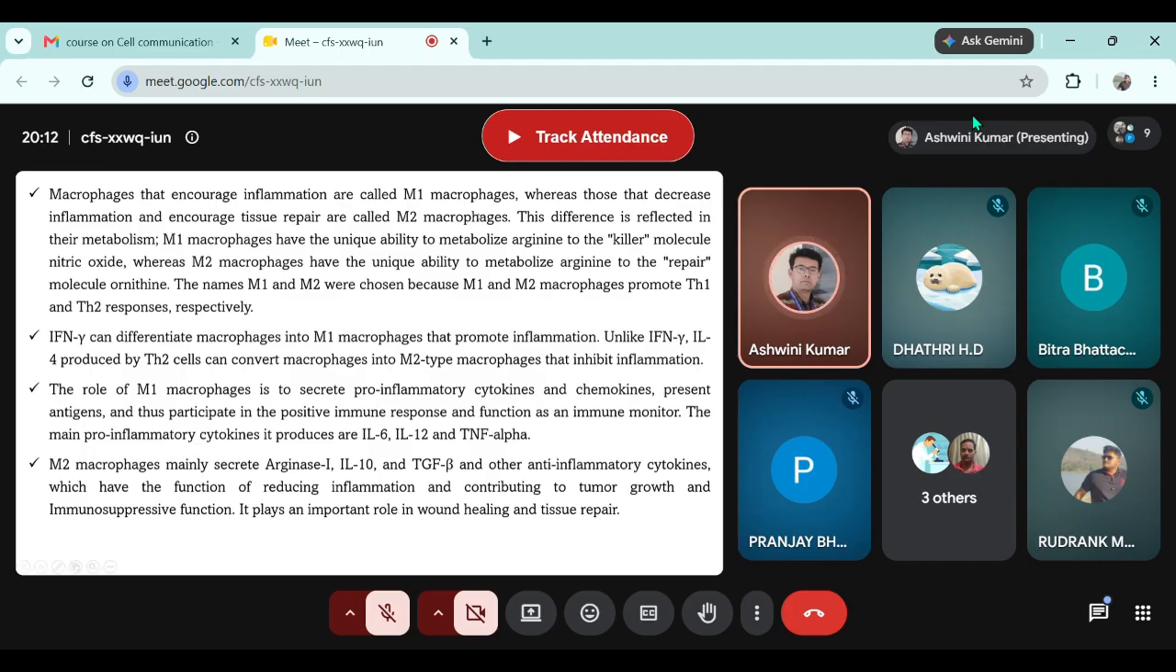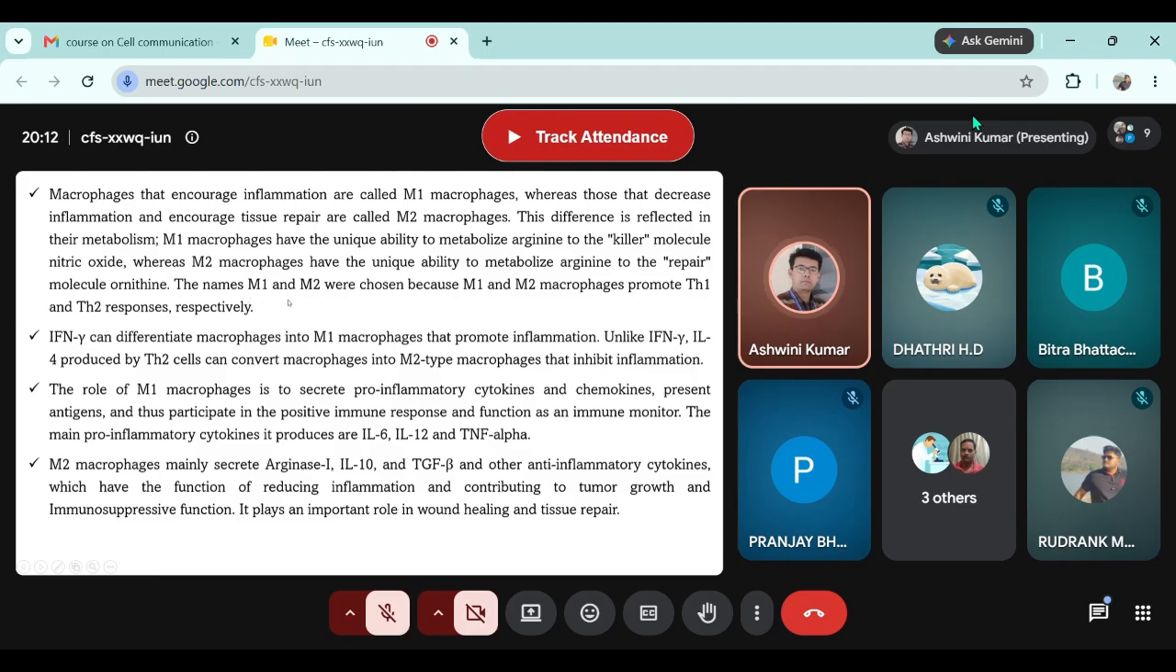So when arginine is metabolized to nitric oxide, the macrophage is in the M1 state because it is encouraging the inflammation and maintaining the immune system. While if the same arginine is metabolized to a tissue repair molecule called ornithine, we can say the macrophage is in the M2 state because it is in repair mode.